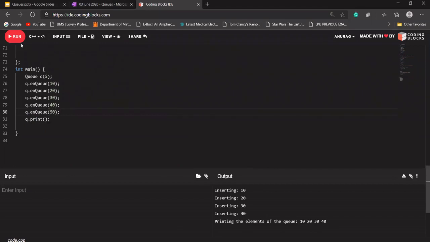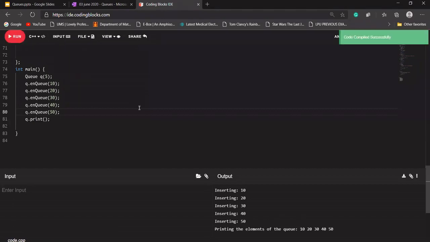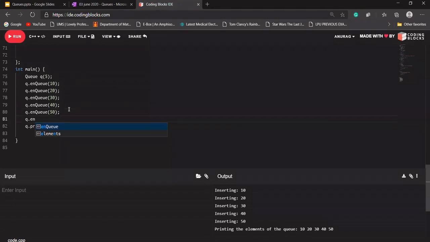Let's see whether we are getting 10 to 50 or not. Okay, we are getting 10 to 50. Let's say I want to add one more element to our queue. Let's see the output.